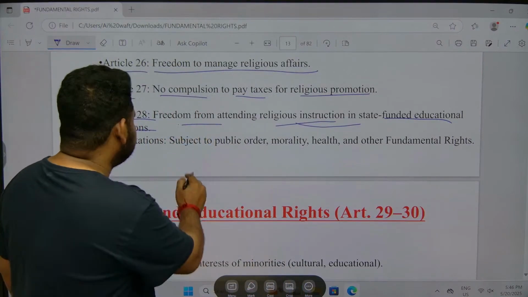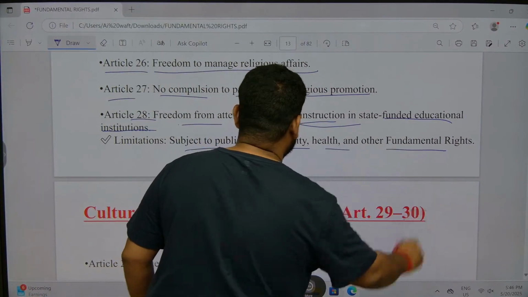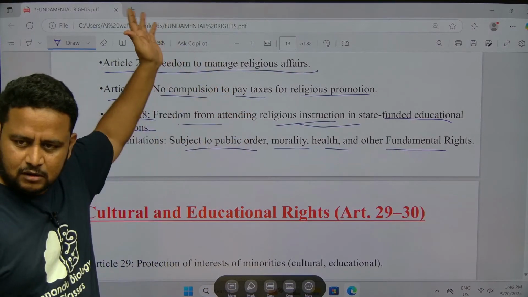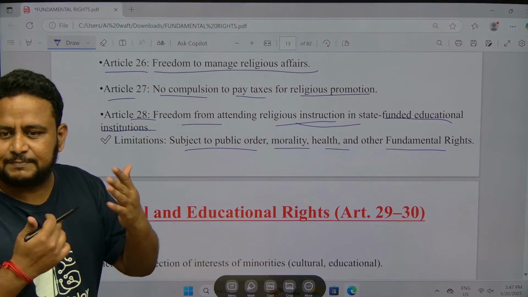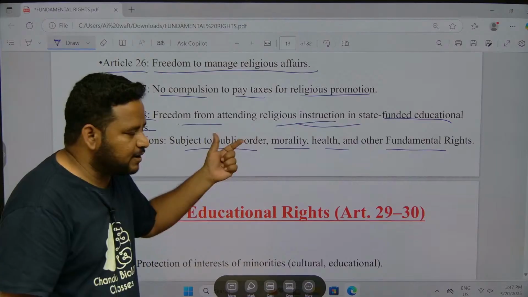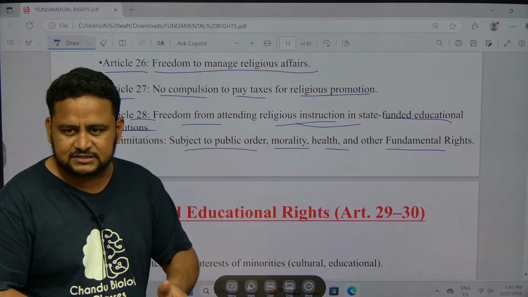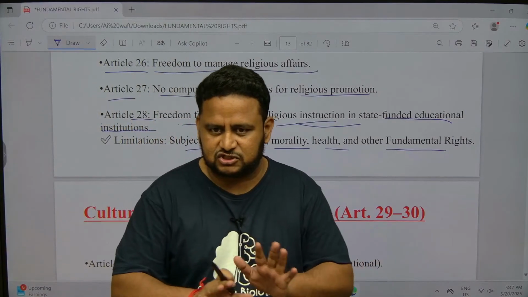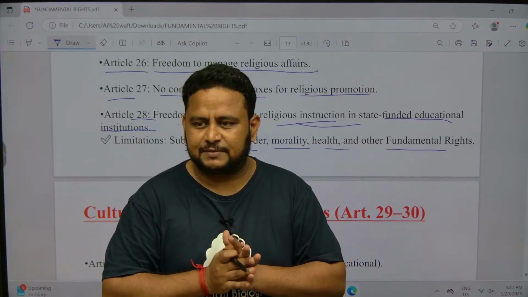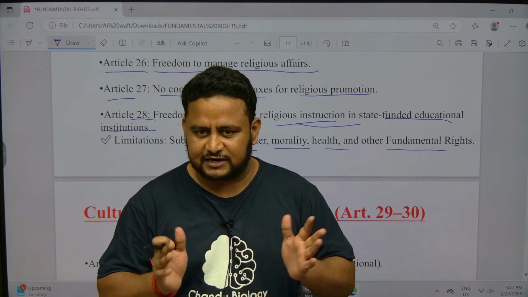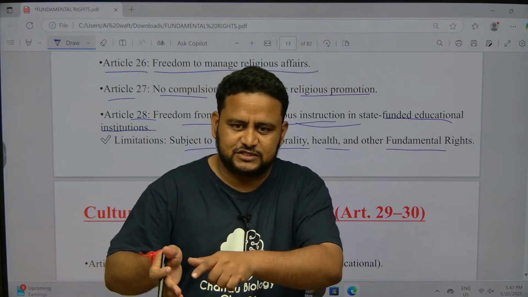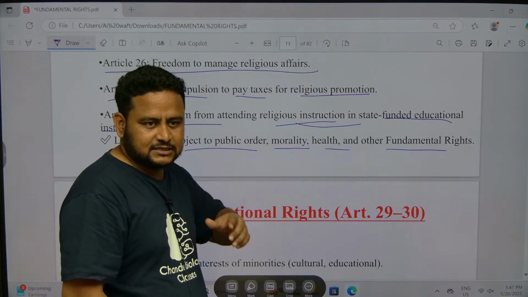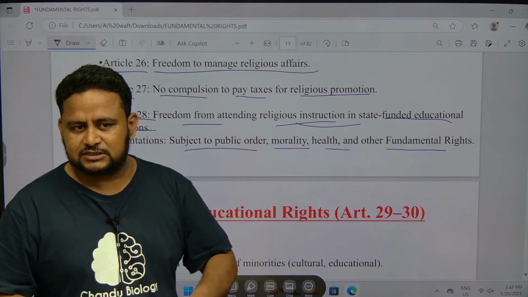Next, coming to limitations: subject to public order, morality, health and other fundamental rights. I told you the right to freedom of religion or any other right is not absolute, that means there are certain reasonable restrictions. What are those restrictions? Public order. Public order means there should be no disorder, there should be harmony in the public. When you are moving outside in society, there should be harmony among different religious communities or different caste groups. Just because of one festival it should not affect other people, that is the meaning of public order. And morality, that is it should be as per the morals of everyone, that is good for everyone.